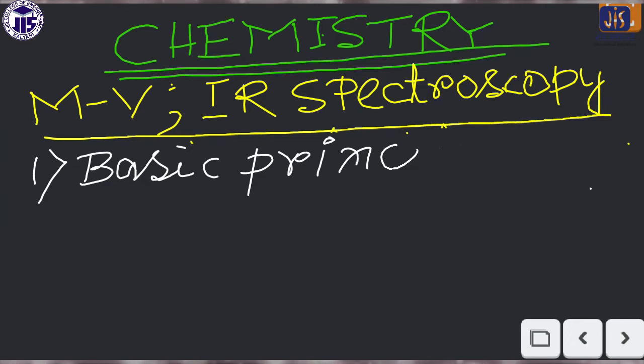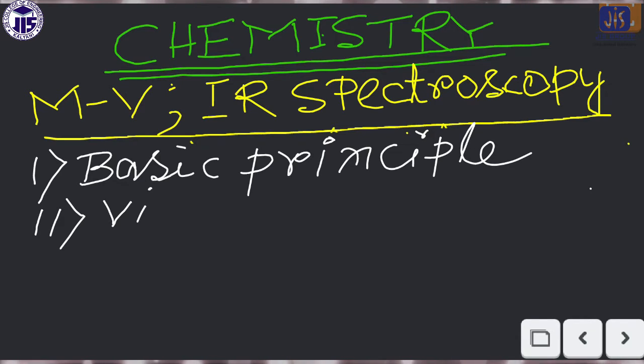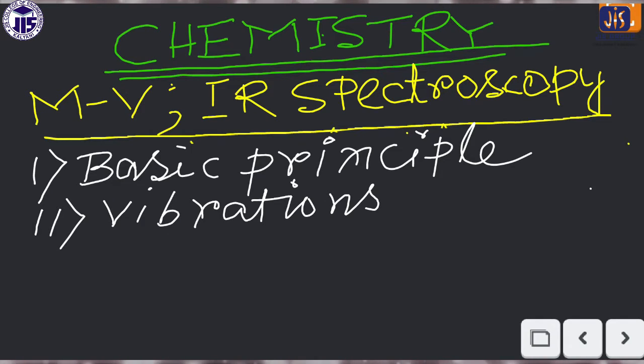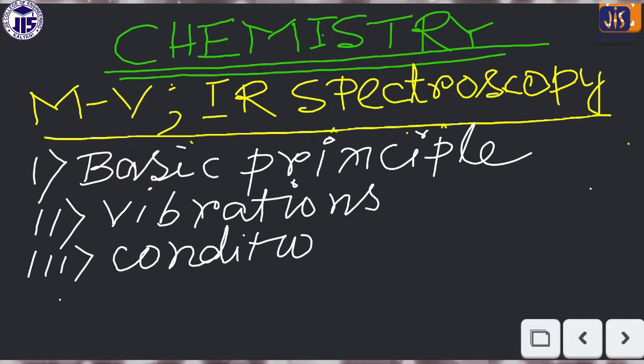Second, we'll discuss the different kinds of vibrational modes, that is, the different types of bond vibrations. Then we'll discuss the conditions of the molecules to be IR active. There are different conditions to be IR active, and we'll discuss what the conditions are such that the molecules will be IR active.